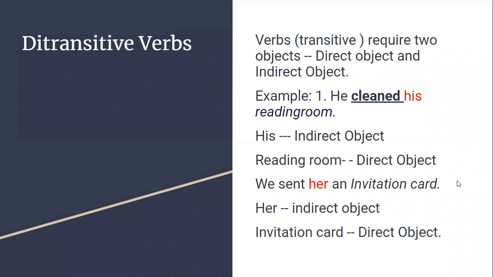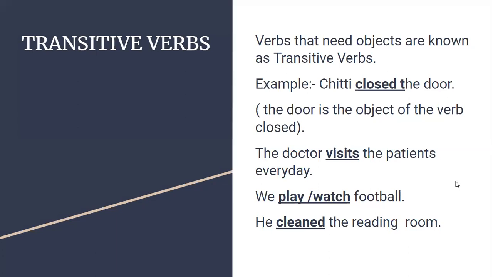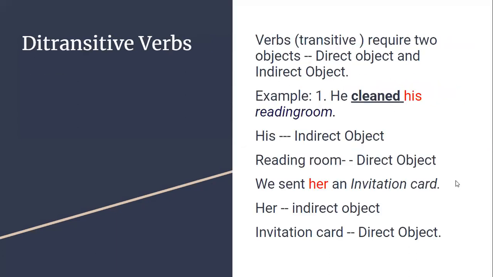Who told? Sai Samhita, ma'am. Very good. You are really understanding the point. Cleaned and sent are transitive verbs. Whenever they are followed by an object, they are called transitive verbs. Verbs that need objects are known as transitive verbs. Whenever they are not followed by an object, they are not transitive verbs at all. Here we have two objects, a direct object and an indirect object. So obviously, cleaned and sent become transitive verbs.